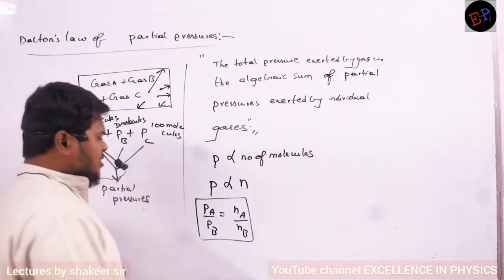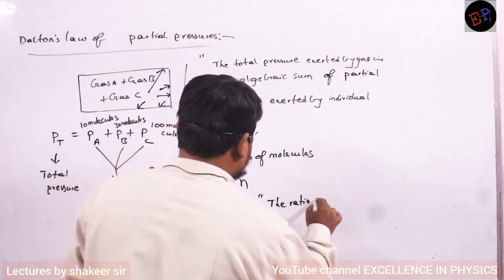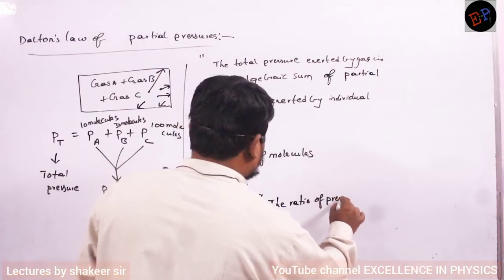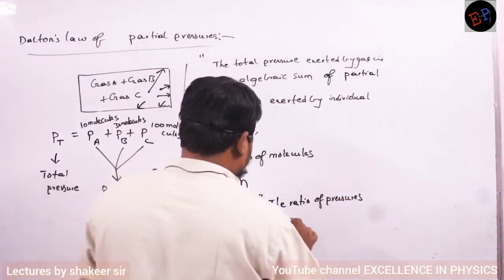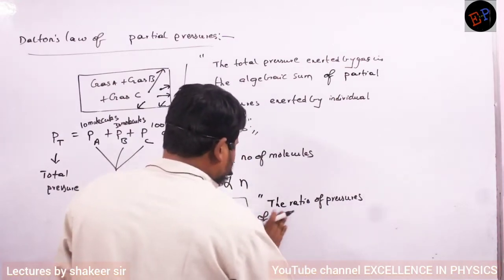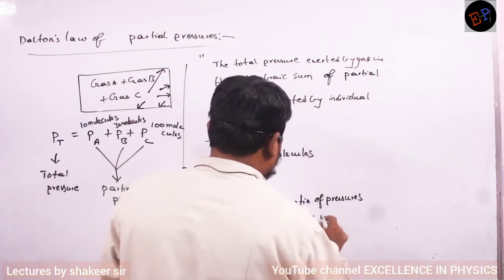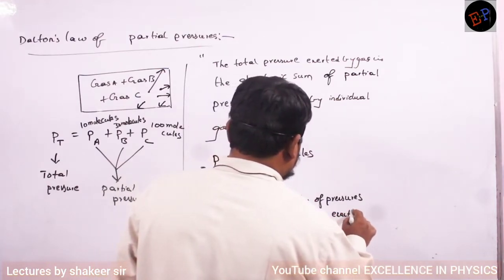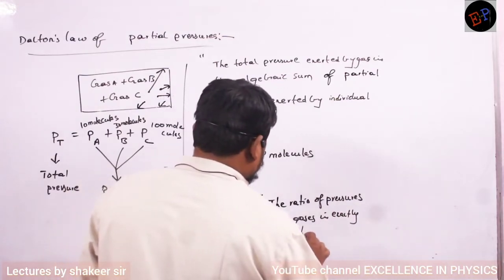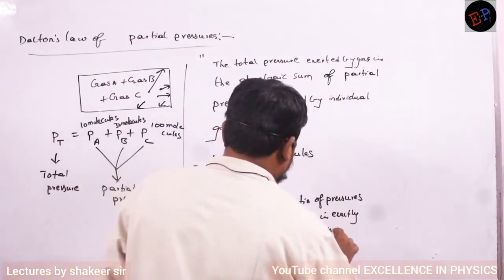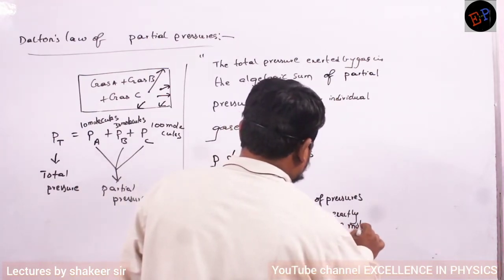So statement wise, how can I write? The ratio of pressures of two gases is exactly equal to the ratio of moles of those gases.